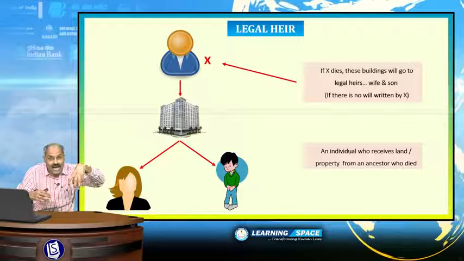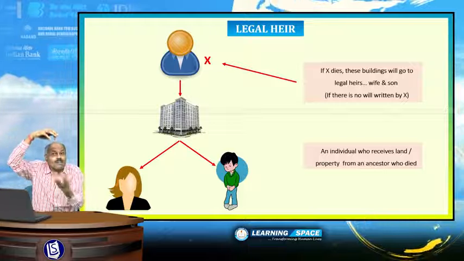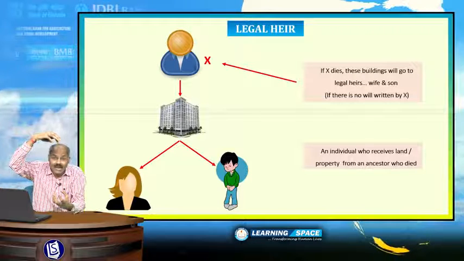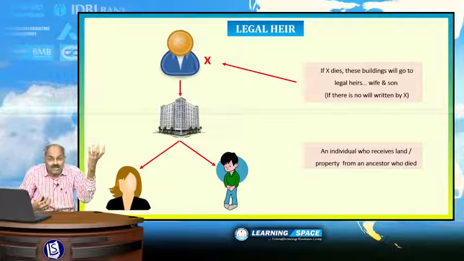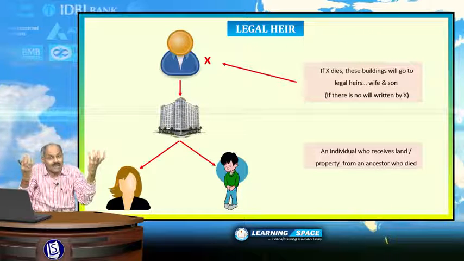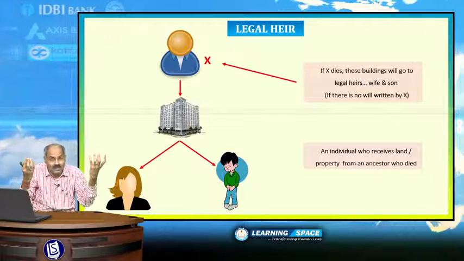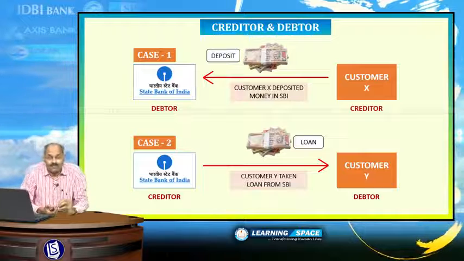As per the law of the land, the property of the deceased person will be inherited by the legal heir. So the trustee is not the owner, he is the caretaker, but the legal heir is the real owner of that property. Right? Look into the next one, creditor and debtor.